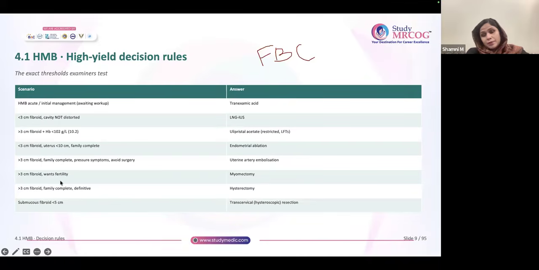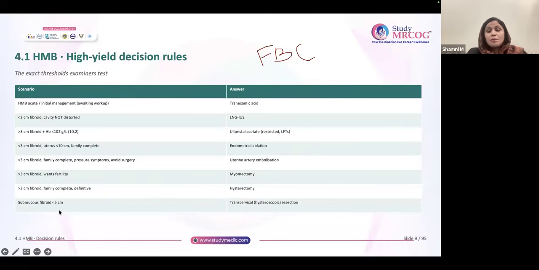More than 3 centimeter fibroid, bigger fibroid, wanting fertility. What will you choose? Myomectomy. More than 3 centimeter, wanting fertility, you will choose myomectomy. Laparoscopic myomectomy is the best option for people who wish for fertility. Now, if in a question they mention a bigger fibroid, family is complete, definitive treatment, I already mentioned this: go for hysterectomy if it is mentioned definitive, right?